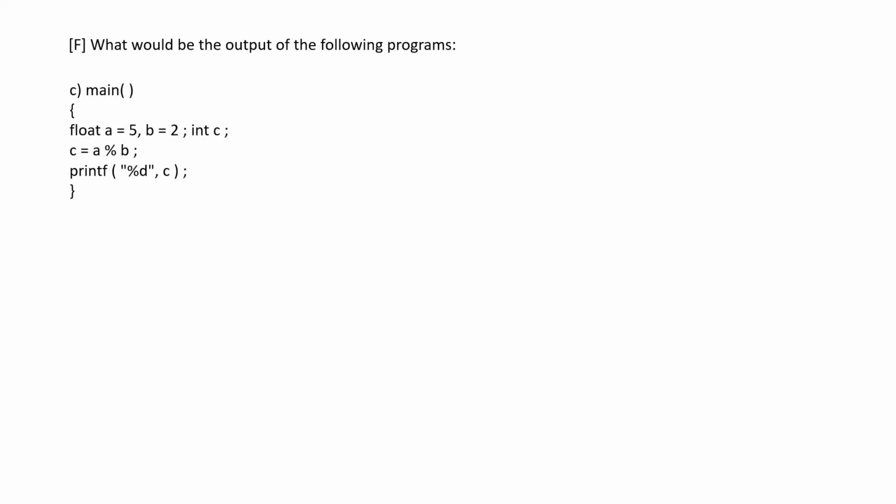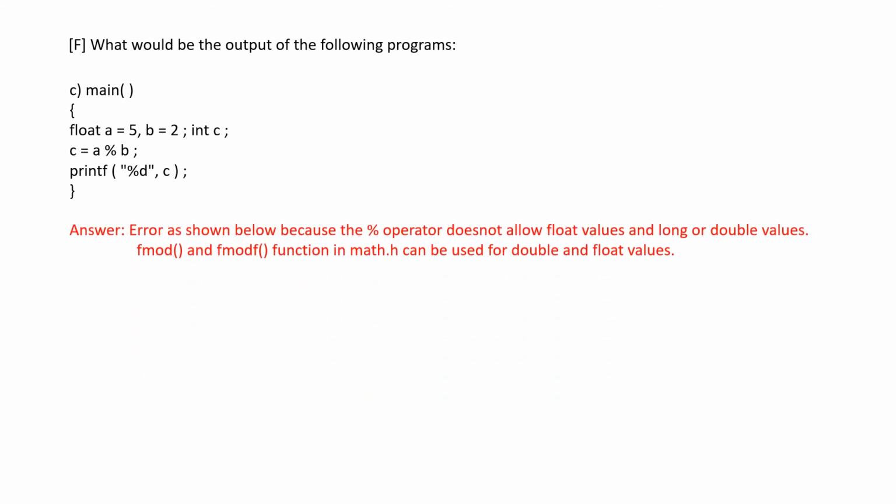And the next one, is this a valid C program? First of all, though it looks valid, it is not valid. This throws a compilation error because the modulo operation will not allow float values in it. It accepts only integer values. Even double or long int are not allowed.